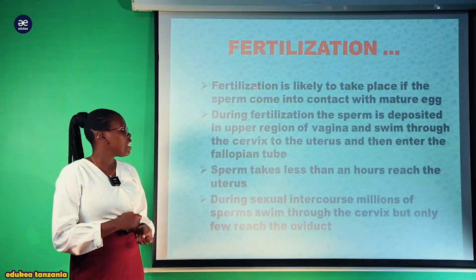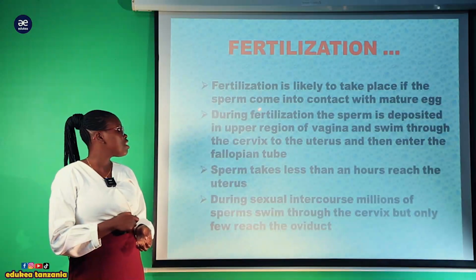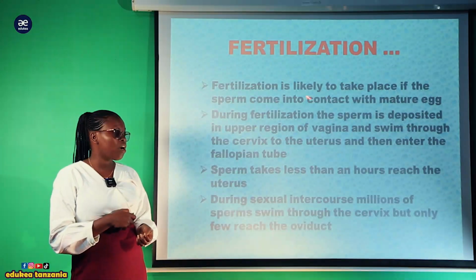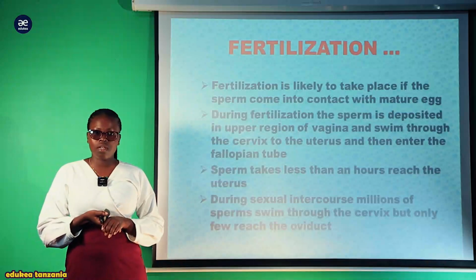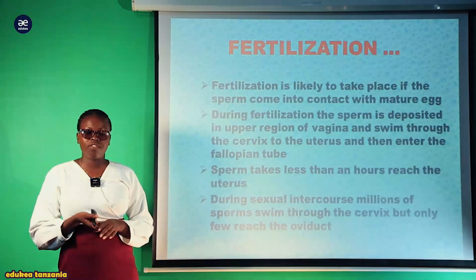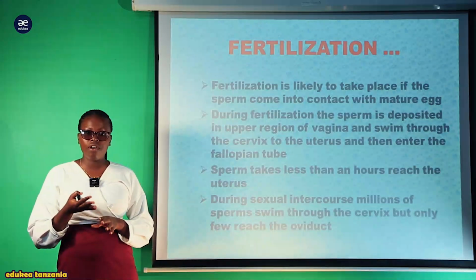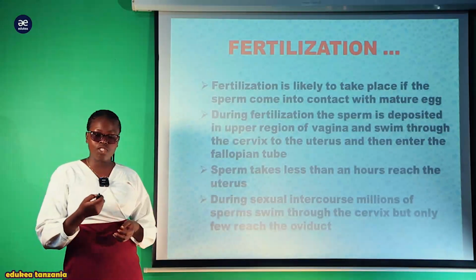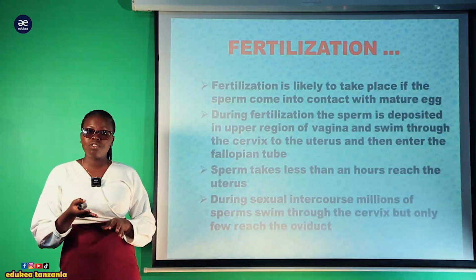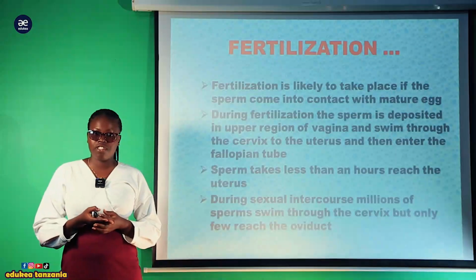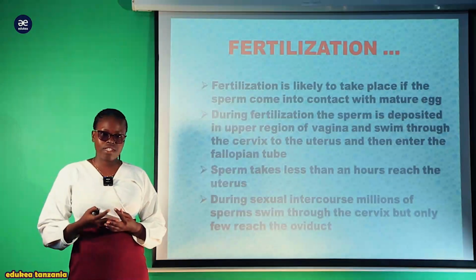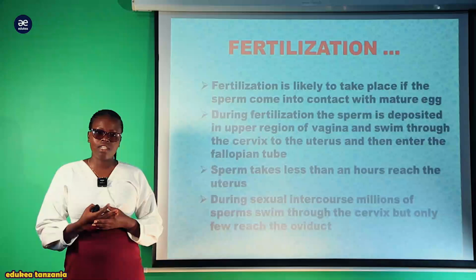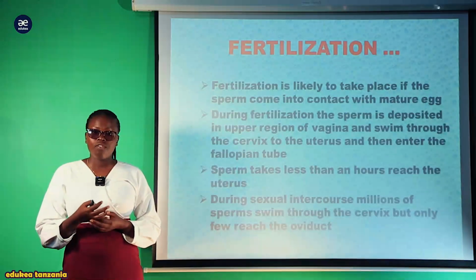So fertilization is likely to take place if the sperm come into contact with the mature ovum. In order for fertilization to take place, there must be fusion of the sperm nucleus and the ovum nucleus. Sexual intercourse can take place, but not all sexual intercourse leads to fertilization due to various factors. We will see the factors which are likely to affect successful fertilization.